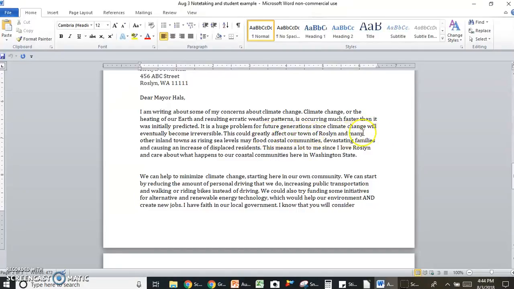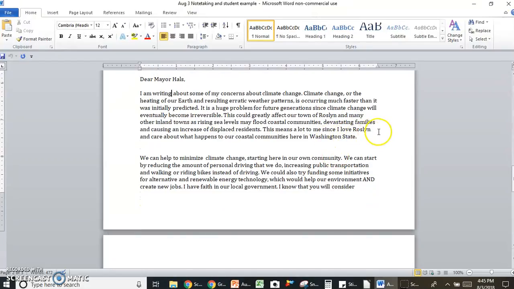This could greatly affect our town of Roslyn and many other inland towns, as rising sea levels may flood coastal communities, devastating families and causing an increase of displaced residents. This means a lot to me, since I love Roslyn and care about what happens to our coastal communities here in Washington State. Okay, so paragraph 1, this student talks about what climate change is, why it's an issue, and why it's important to them.